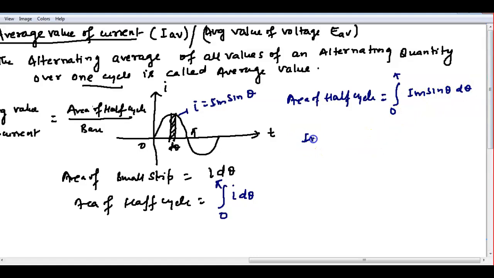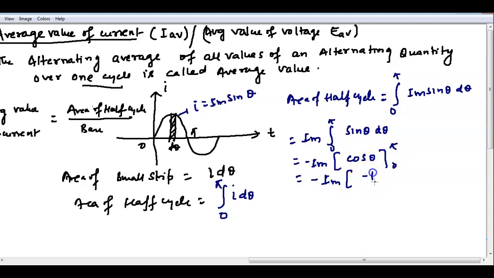Im is outside, 0 to pi sine theta d theta. The integration of sine is minus cos theta, so minus Im cos theta from 0 to pi. Cos pi is minus 1, and cos 0 is 1, so we will get 2 Im. This is the area of half cycle.